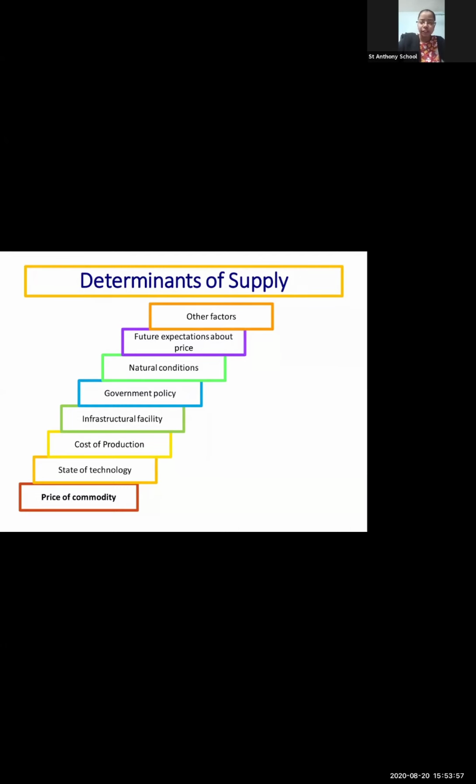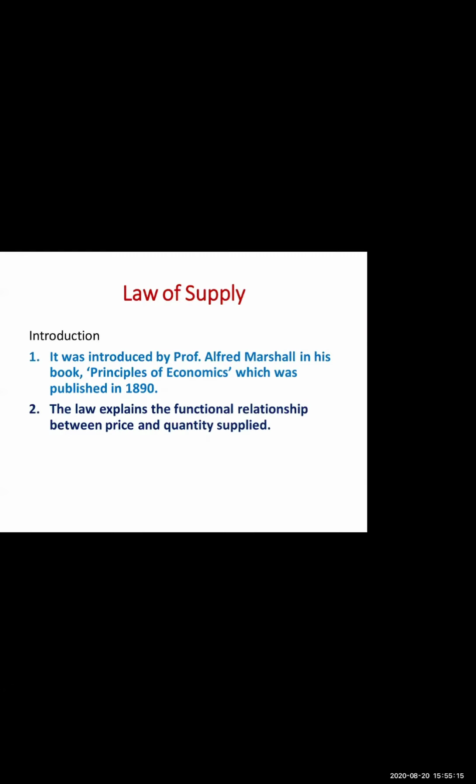Correct, Gauri. And in the statement of law, I had asked you all to write the statement in double inverted commas. The statement will always be in double inverted commas. Now, can you all write what the statement was? Write in the chat box. I'll give you a minute. So the statement, exactly correct: other things being constant, higher the price of a commodity, more is the quantity supplied, and lower the price of a commodity, less is the quantity supplied.